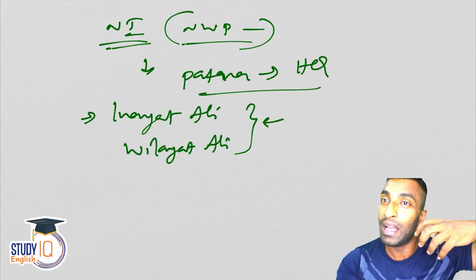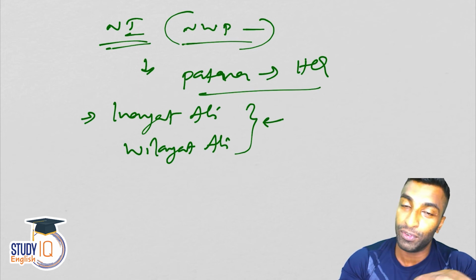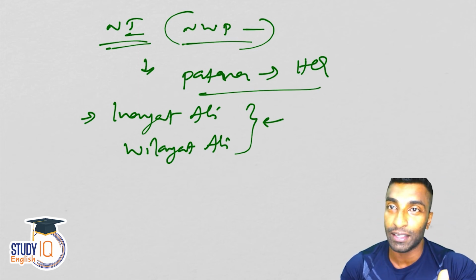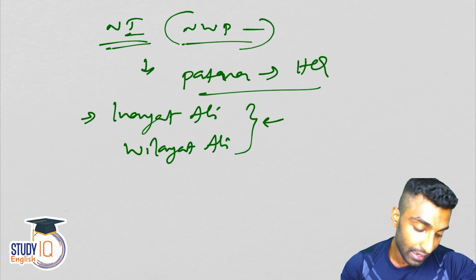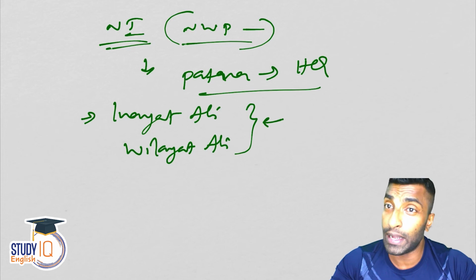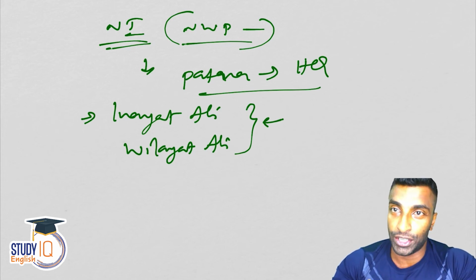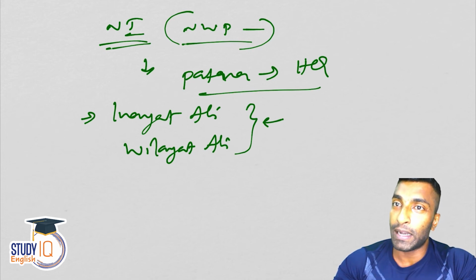These two Alis are different from the Ali brothers that we will be discussing during the Khilafat movement. So guys, then what happened? Punjab, after the second Anglo-Punjab war, was annexed by the British. So once Punjab was annexed by the British, they had already declared the war against Punjab as jihad.